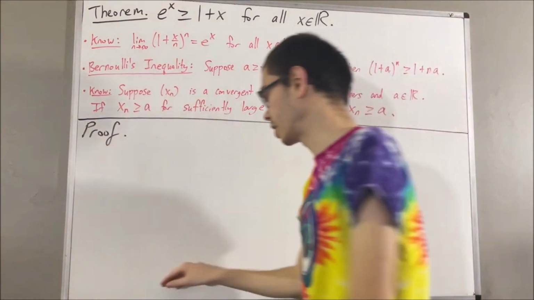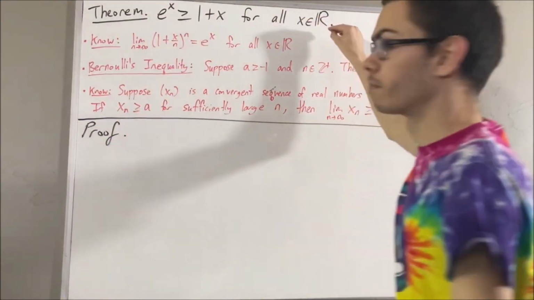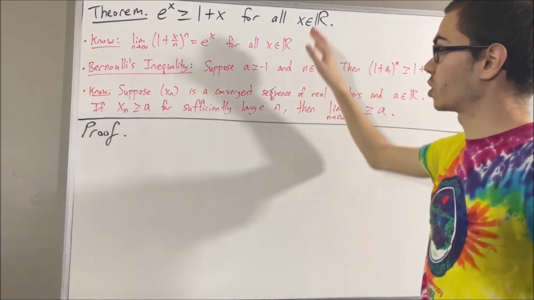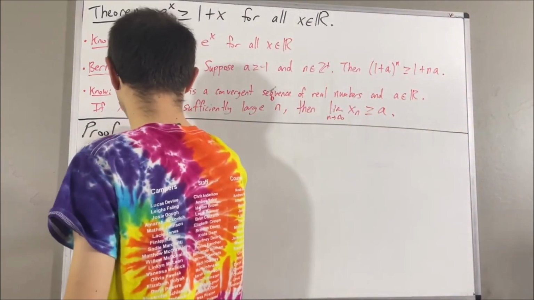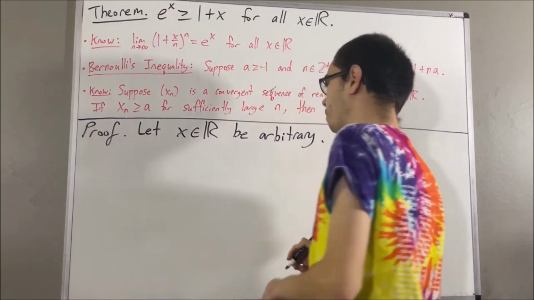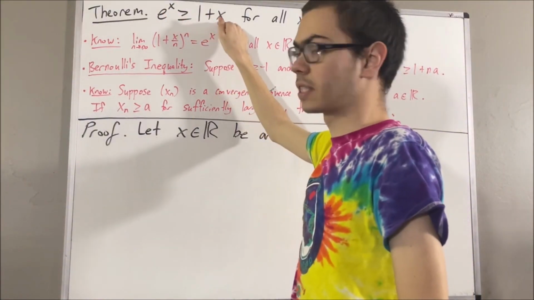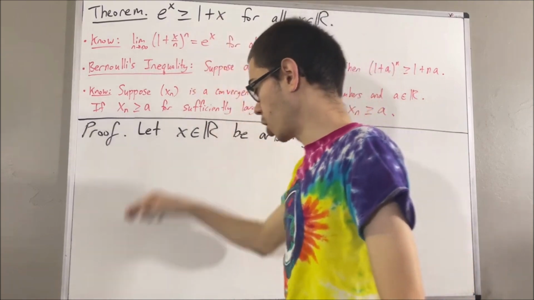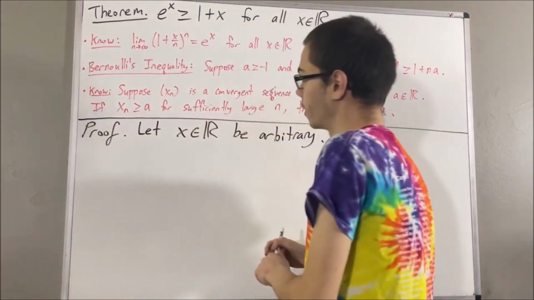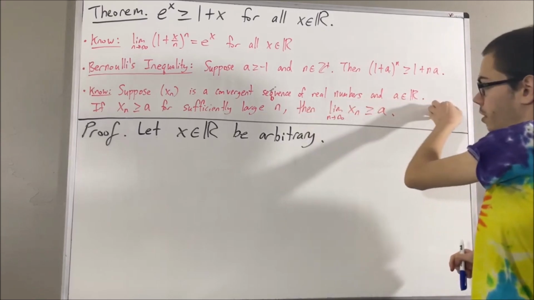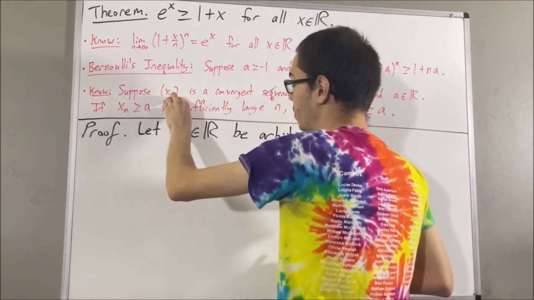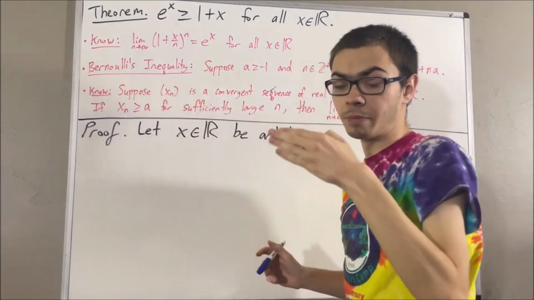Okay, so now let's get into proving this theorem. To start out the proof, let's give ourselves an arbitrary real number x. And from here, we want to show e to the x is greater than or equal to 1 plus x. And to show that, the thing to observe here is, in our final preliminary result, if we take x_n to be the sequence (1 plus x over n) to the power of n,